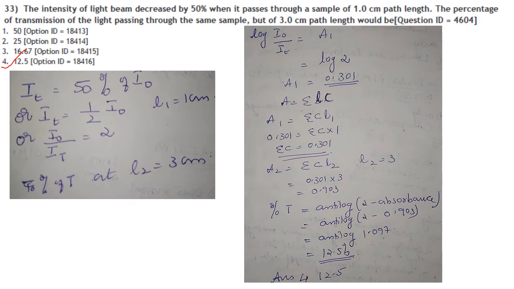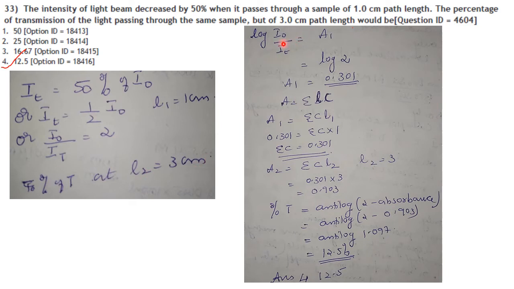So they have given here IT, the intensity of transmission, final stage is equal to 50% of I0, the initial intensity, or IT is equal to half I0 when L1 is equal to 1 centimeter, or I0 by IT is equal to 2 when L1 is equal to 1 centimeter. And they have asked us for the percentage of transmission at L2 equal to 3 centimeters.